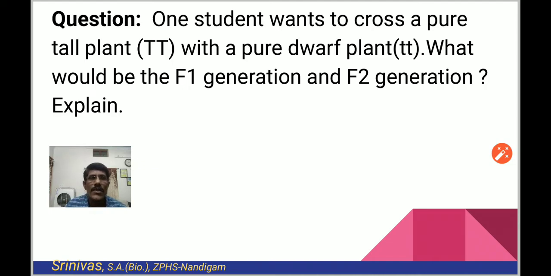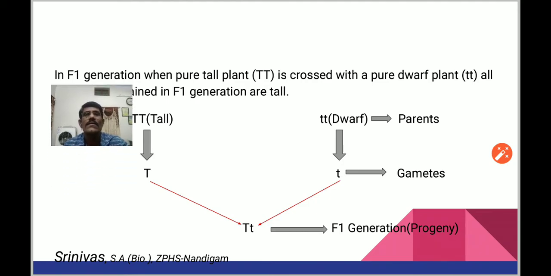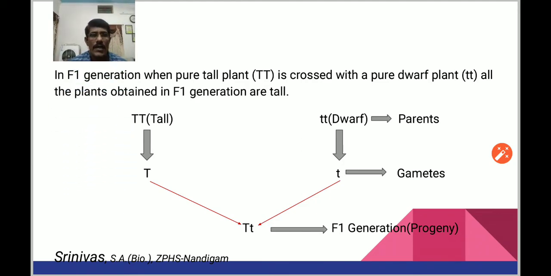Now let us come to the question. Here question is, one student wants to cross a pure tall plant with a pure dwarf plant. What would be the F1 generation and F2 generation? Explain. Now we have to go for F1 generation. Let us see in the next slide. Here in F1 generation,